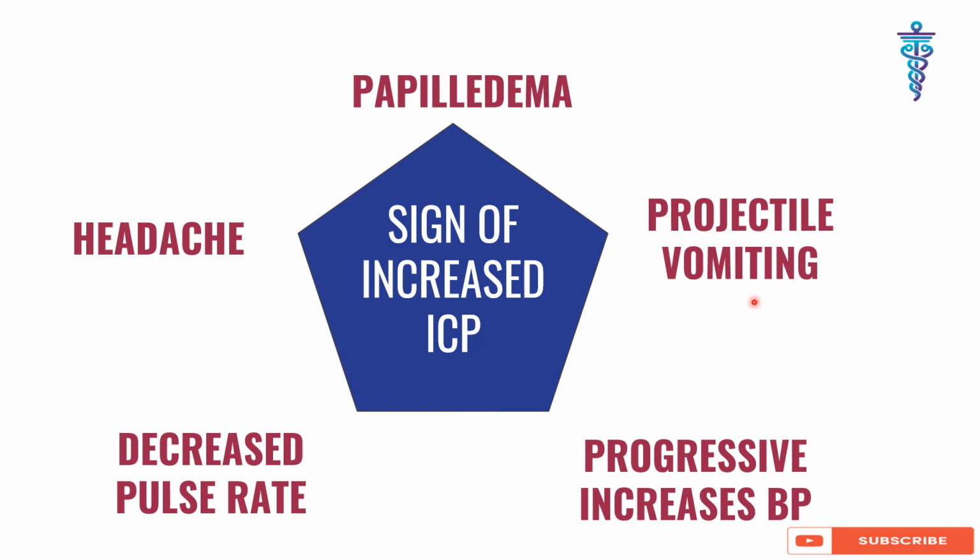Then, due to the cardio-inhibitory effect, the vagus is irritated, so heart rate will decrease and pulse is also decreased, but there is progressive increase of BP, specifically systolic pressure. Due to that, pulse pressure widens, because pulse pressure is systolic pressure minus diastolic pressure. So systolic will increase but diastolic will not increase that much. So the difference between systolic and diastolic widens, which is called widening of pulse pressure.